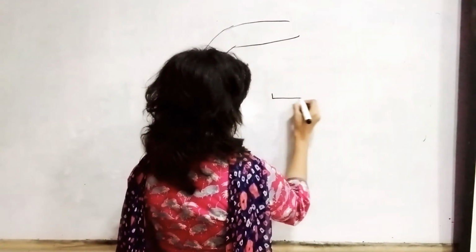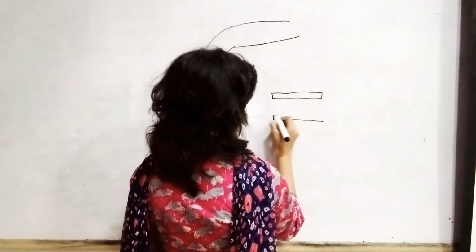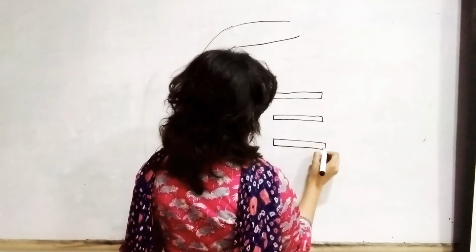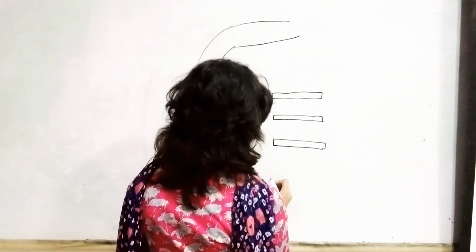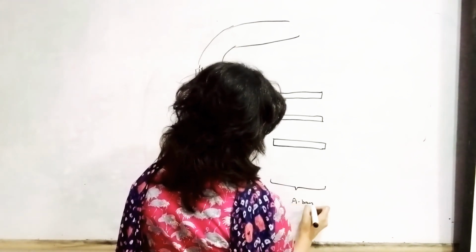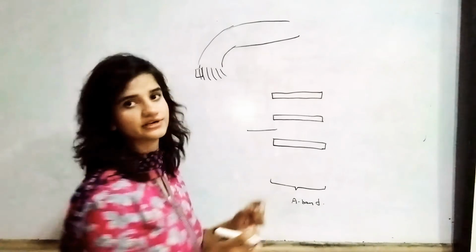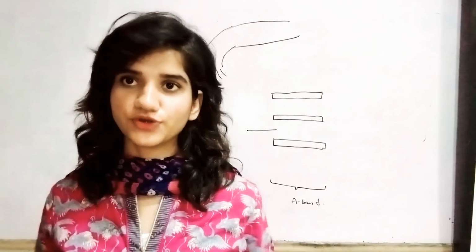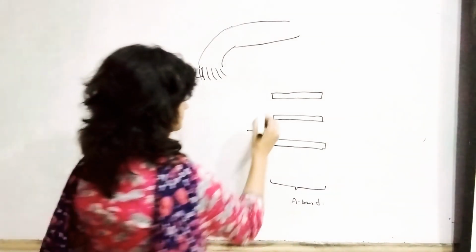Starting from here, this is the A band, which contains myosin. The myosin is the thick filament, while the I band, which is present on the lateral sides, has thin filaments.